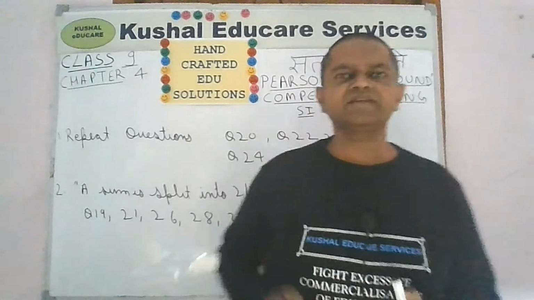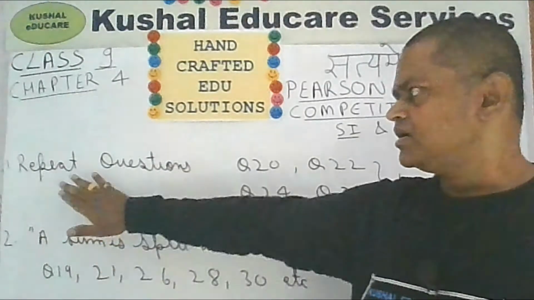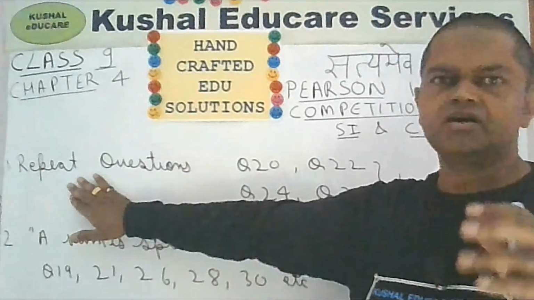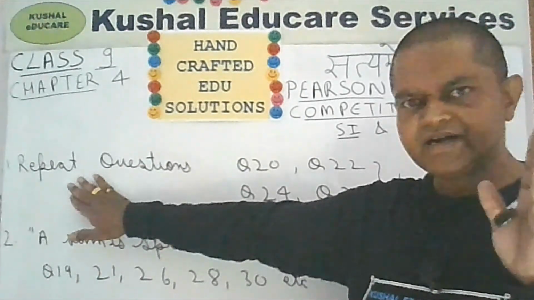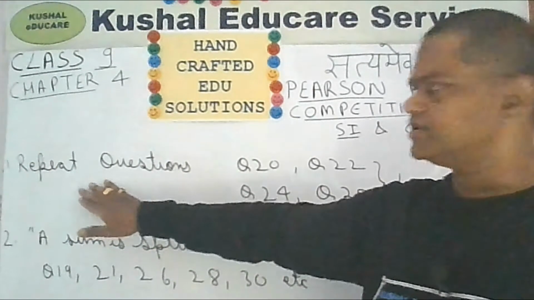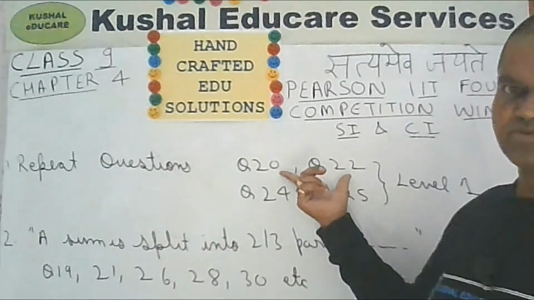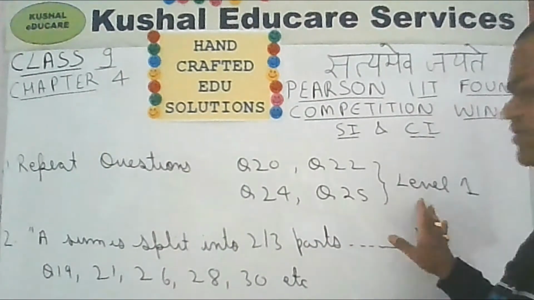Now as far as variety is concerned, for this book, Pearson IT Foundation, you won't find variety. The problems are directly getting repeated. For example, question numbers 20 and 22, and question numbers 24 and 25 of level 1 competition wing.